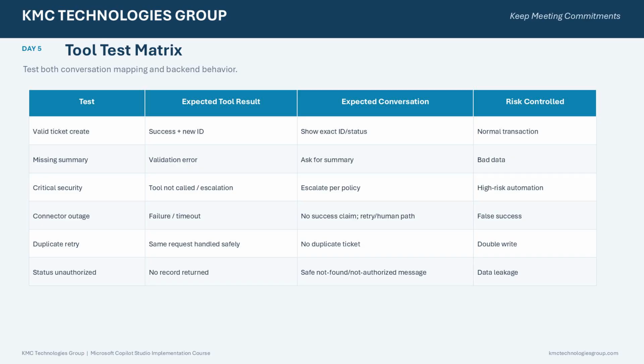The destination system creates the ticket and generates ticket ID KMC 10284. The flow returns success equals true along with the ticket ID and initial status. Only at that point does the agent tell the user that the support ticket has been created.